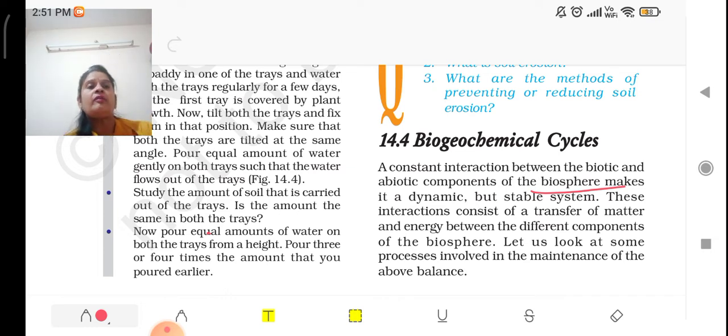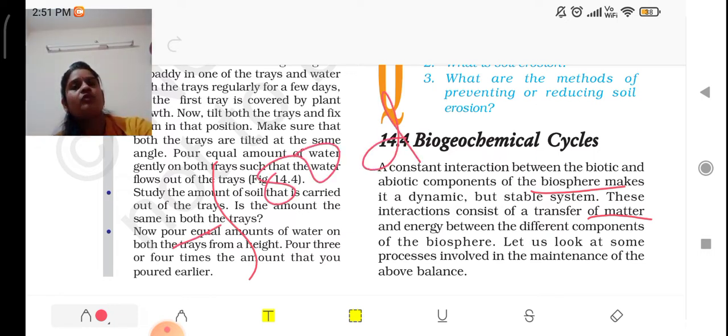Here, basically, there is transfer of matter. As I told you, matter means material. Carbon dioxide is a gas, it's matter because it occupies space. It is transferring from animal to plant. Plants perform photosynthesis, releasing oxygen, so oxygen is transferring from plants to animals. And energy also is transferred. Plants perform photosynthesis and prepare food during photosynthesis, and this food is in the form of starch.